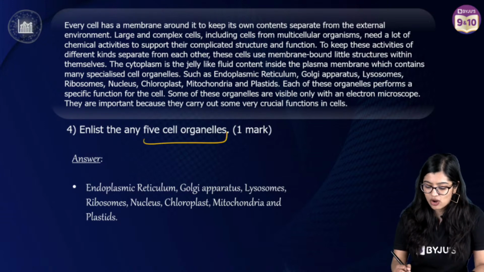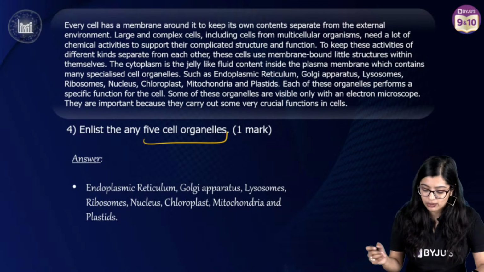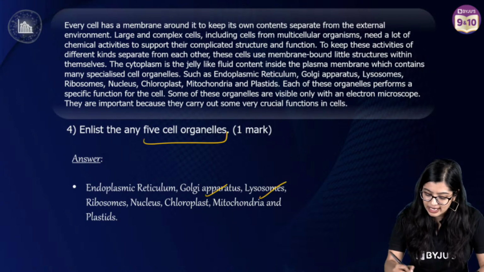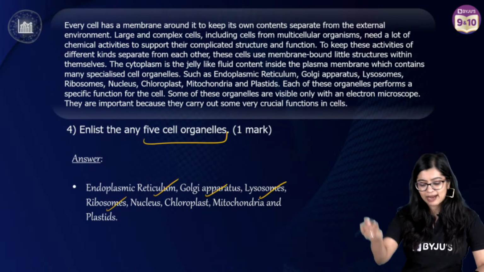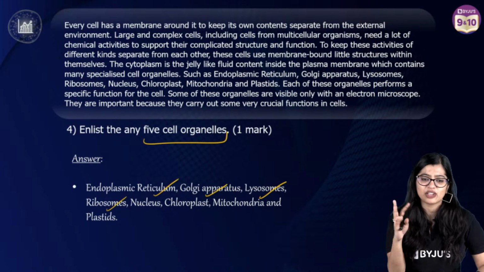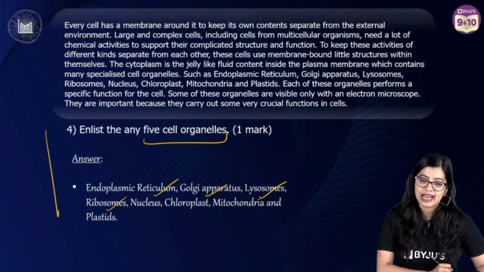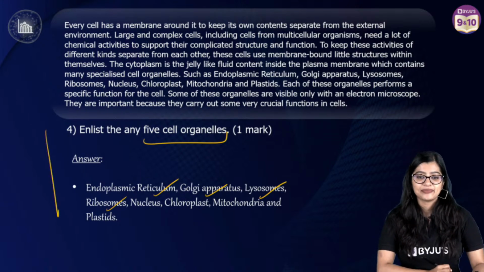4th one. Name any 5 cell organelles. You guys only tell me. Name any 5 cell organelles. Very good, Albin. Golgi apparatus, lysosomes, right? What else is there? Golgi apparatus, lysosomes, ER, mitochondria. Yes, you need to write any 5, right? Golgi, lysosomes, ER, ribosome, chloroplast, mitochondria. You need to list any 5. You will get 1 mark for the same, right?